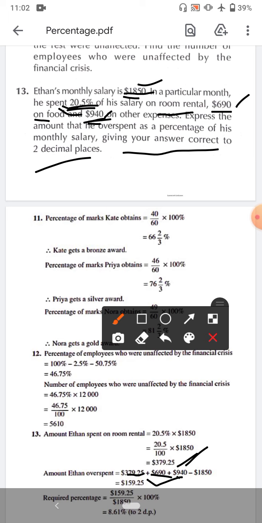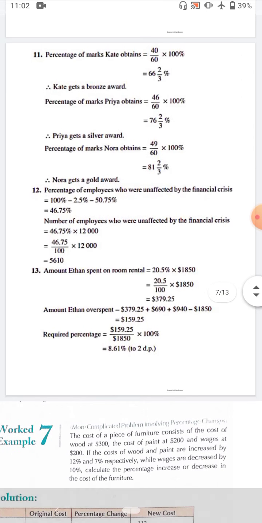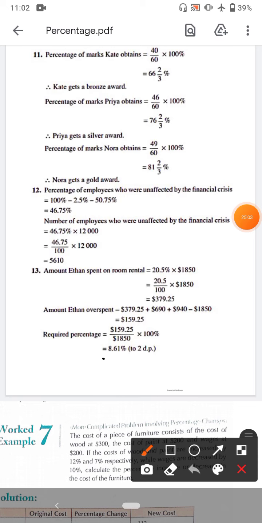Now the percentage, the overspent percentage. Whenever I tell you we have to find a percentage, simply divide by the total amount. It means 159.25 by 1850, that amount over the total amount, multiplied by 100 gives us the percentage. So this is our required percentage.